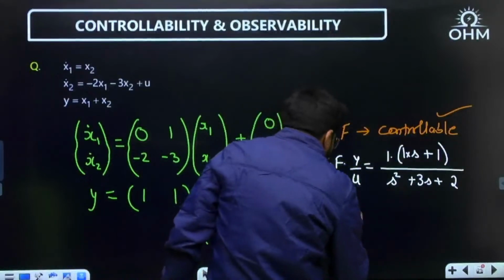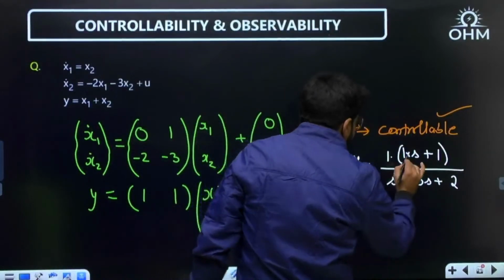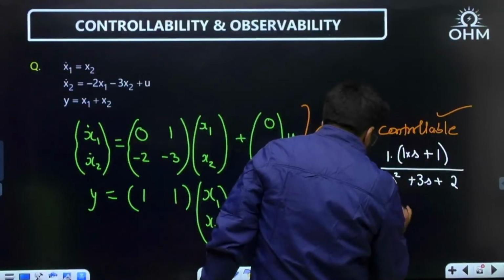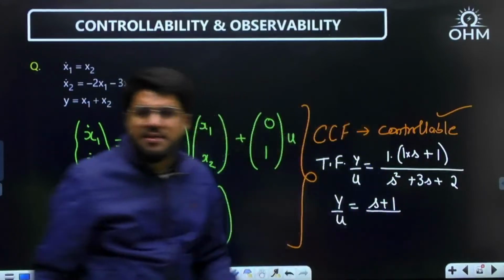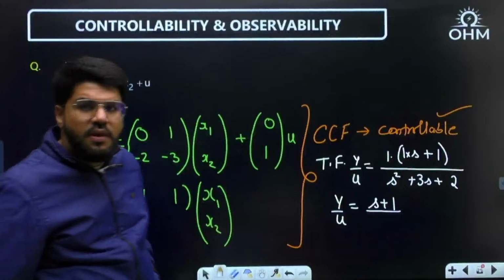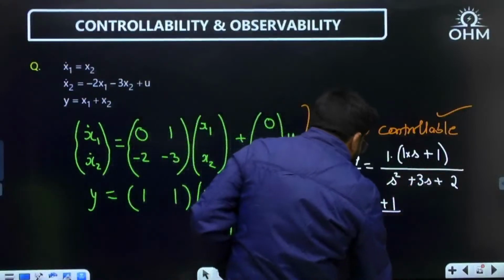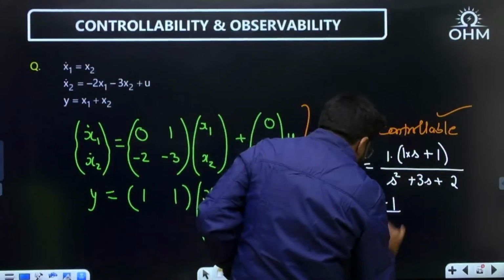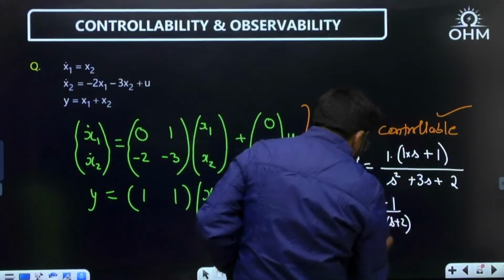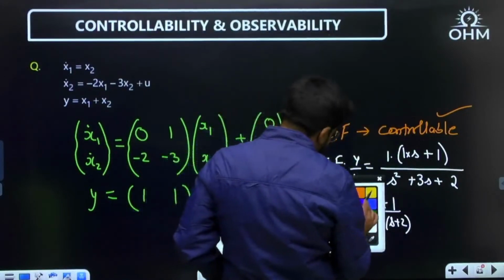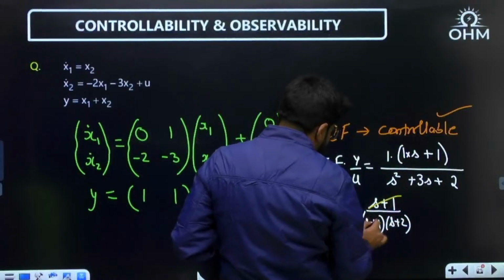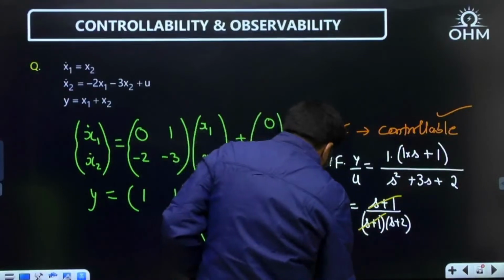So what is the transfer function this time, dear? Y is 1 into s, that is s plus 1. Y by u is s plus 1 over the denominator. Can you factorize the denominator? s square plus 3s plus 2 is factorizable as s plus 1 times s plus 2. And then there is a pole zero cancellation.